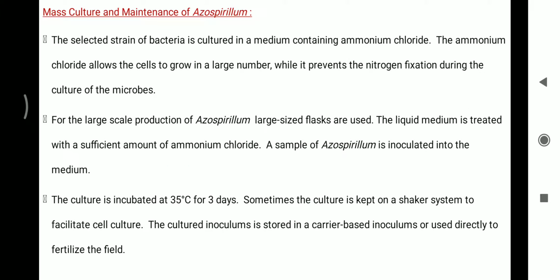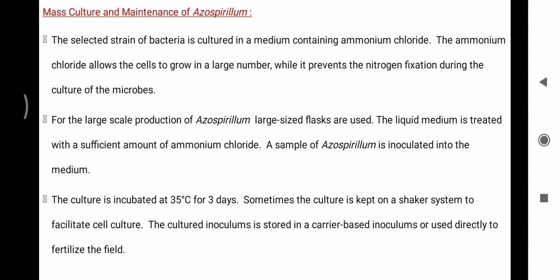Mass culture and maintenance of Azospirillum. The selected strains of bacteria are cultured in a medium containing ammonium chloride. The ammonium chloride allows the cells to grow in a large number while it prevents the nitrogen fixation during the culture of the microbes. For the large scale production of Azospirillum, large sized flasks are used.